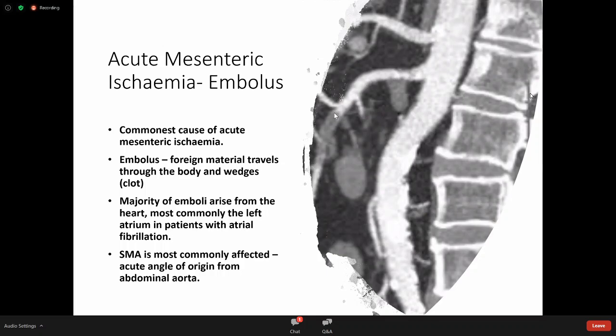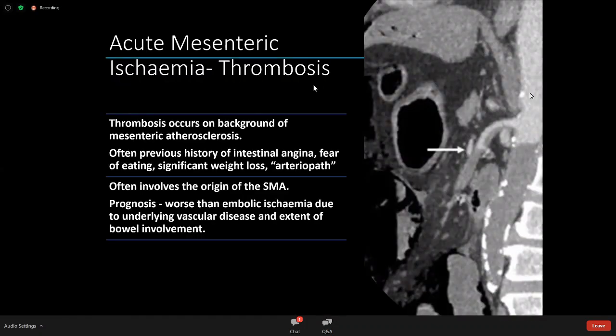Okay, so this is the clot. This is called a filling defect. And this is a normal artery. The clot travels down until it's got so small it can't get any further, and this then blocks the artery. So the thrombosis is different.